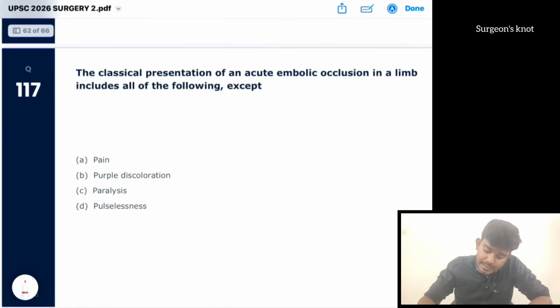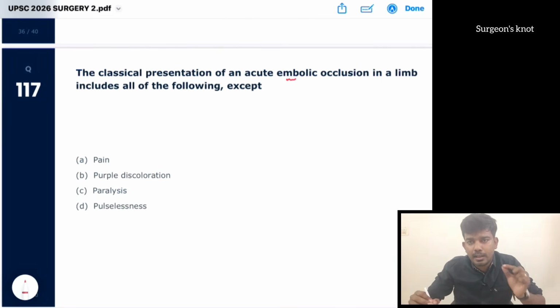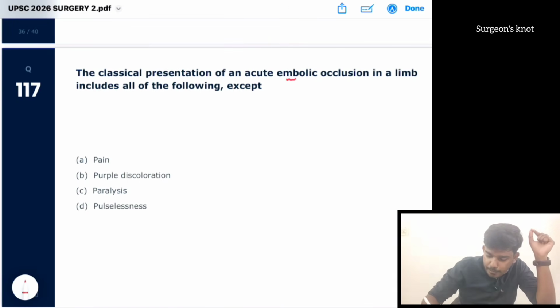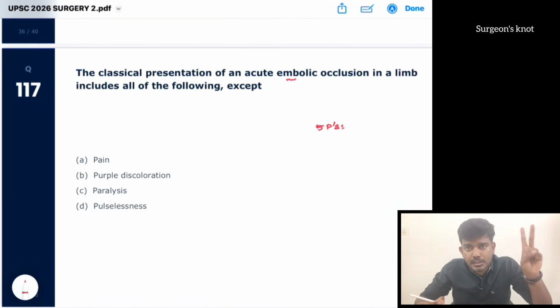The classical presentation of an acute embolic occlusion in a limb includes all of the following except. This embolic occlusion occurs from a thrombus from the heart. Usually it occurs from the heart, and the thrombus goes as an embolus. If it goes to the limbs, they present with 5 P's. Number 1 is pain, number 2 is pallor, number 3 is pulselessness, then paralysis, paresthesia. These are the 5 P's of an acute embolic occlusion.